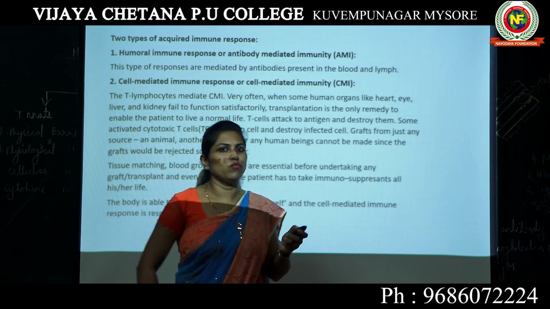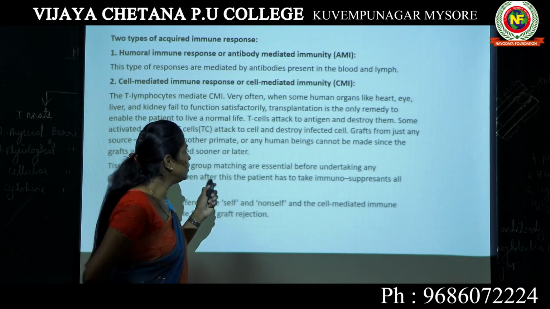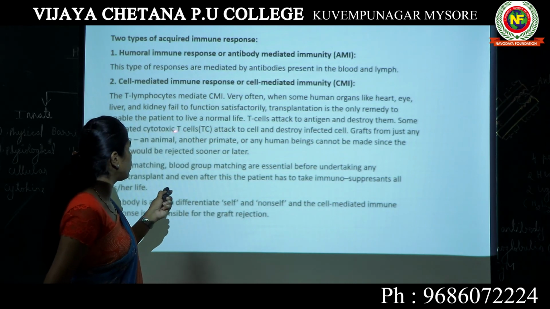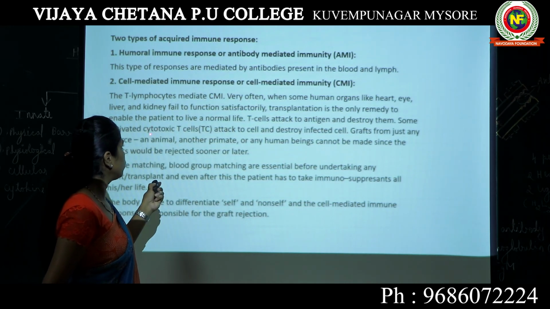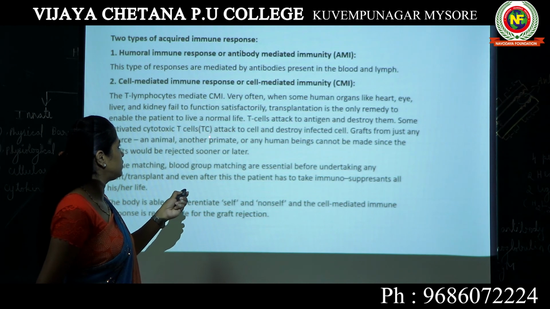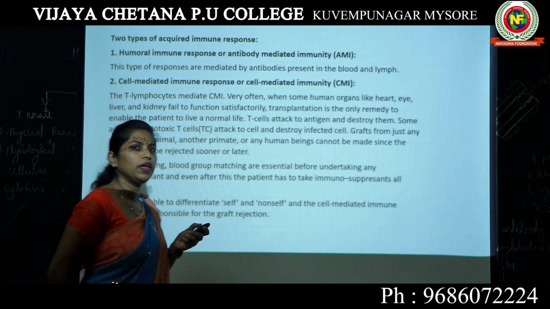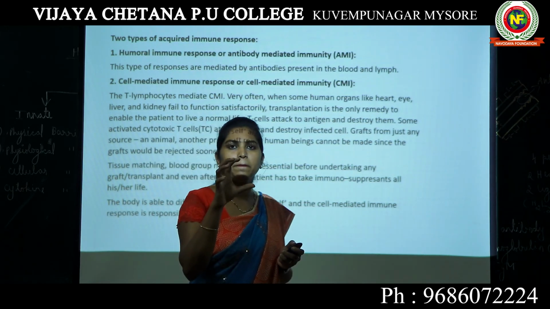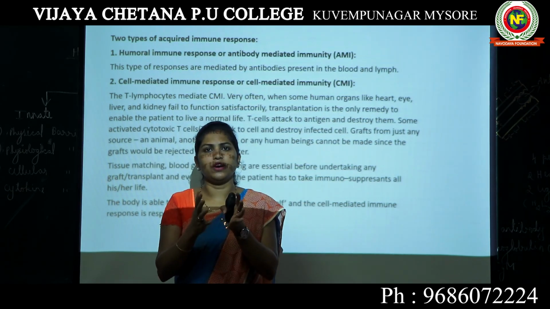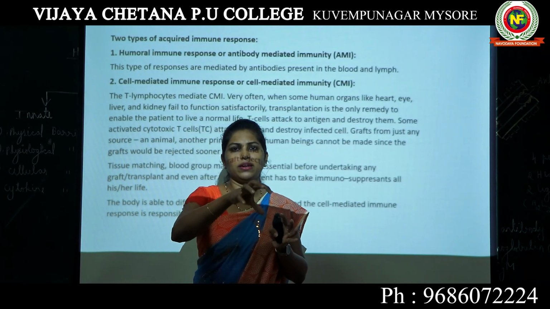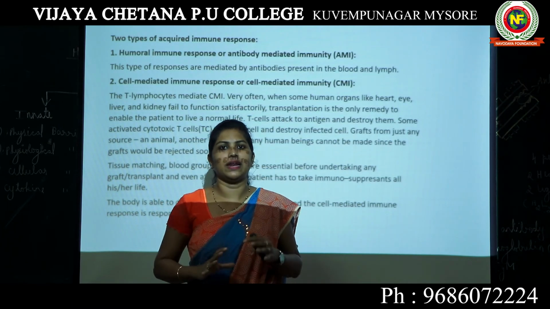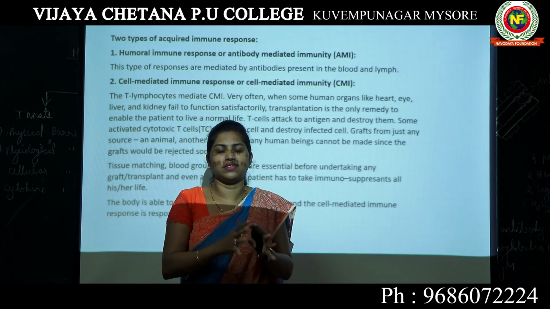At that particular time, these cells known as cytotoxic T cells, generally abbreviated as TC, go and, instead of killing only the virus, kill the whole virus-infected cell.